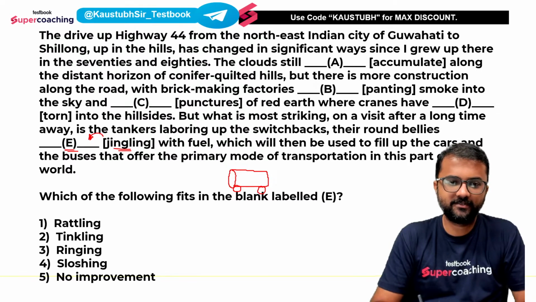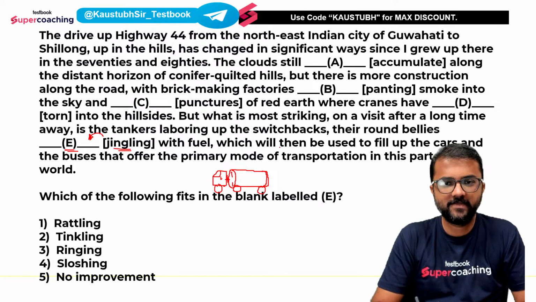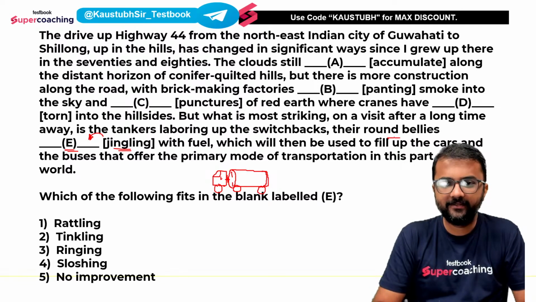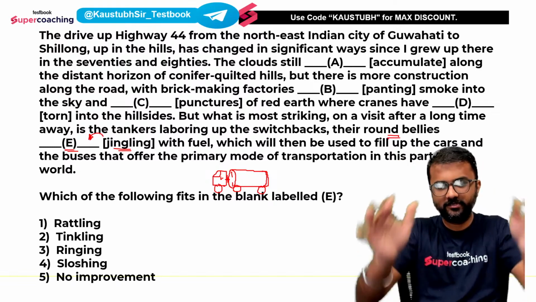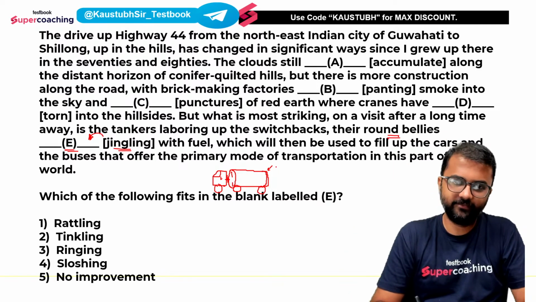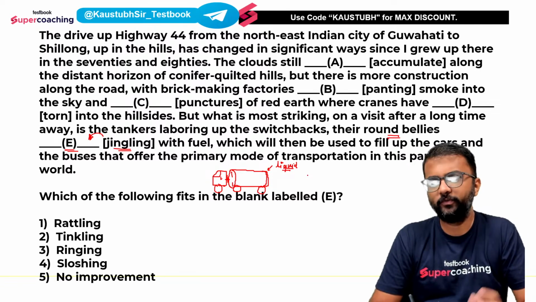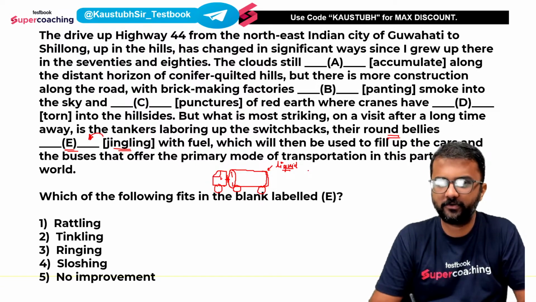So imagine these trucks. Okay, and these trucks are round bellied. Round bellied trucks means they have those cylindrical containers in which generally some liquid is kept. It could be water, it could be milk, it could be petroleum products like petrol, diesel, whatever.